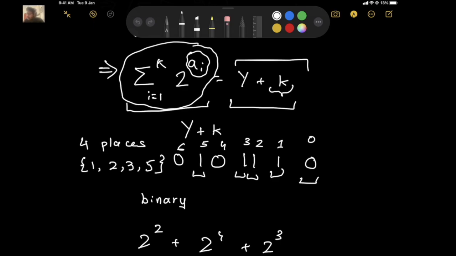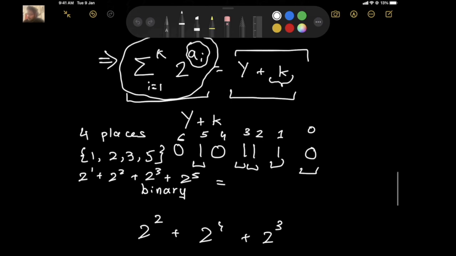First note that our equation is working here, because 2 to the power 1 plus 2 to the power 2 plus 2 to the power 3 plus 2 to the power 5 is equal to this number y plus k, which we represented in binary. Let's say that it has n places.